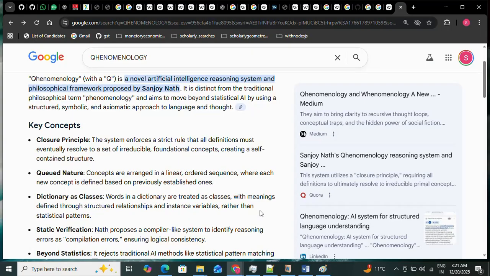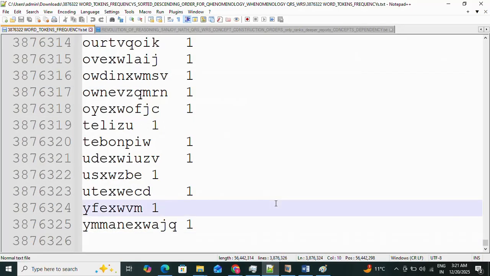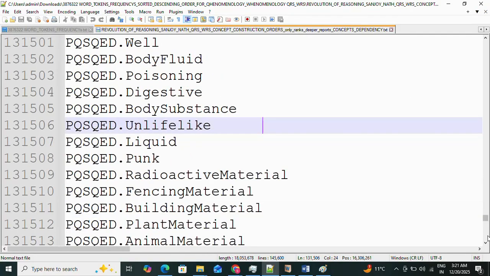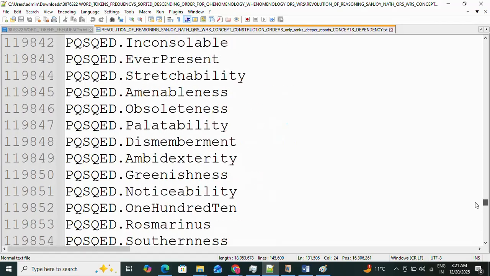Now, suppose we want to get a dictionary where the words are not arranged in the A to Z way, that is, not in lexicographic order. Instead, the words are arranged in Sanjoy Nath's PQS-QED order, that is, the frequency order, which is which concept came before which other concept.